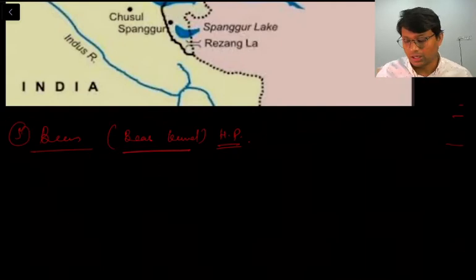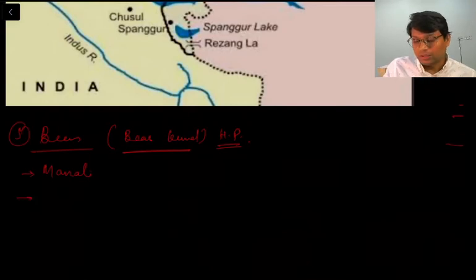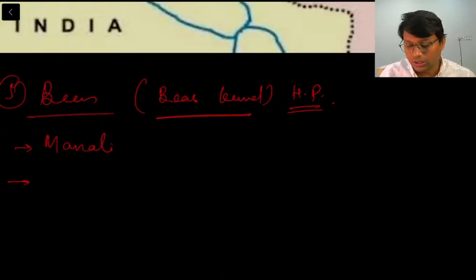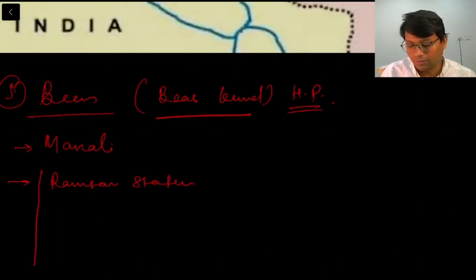Yes, there is a town of Manali. Now regarding Beas, there is one more interesting current fact, that Beas is the only river, or the first river in India, to get the Ramsar status. So this is point number 1.